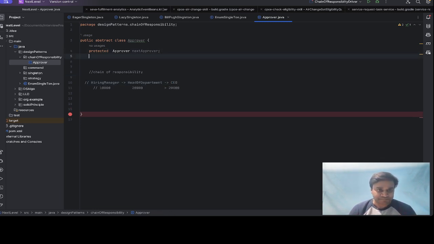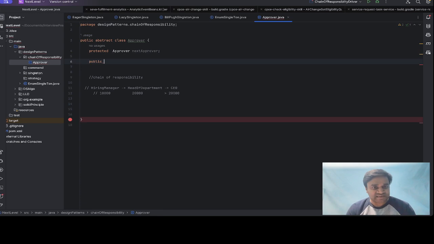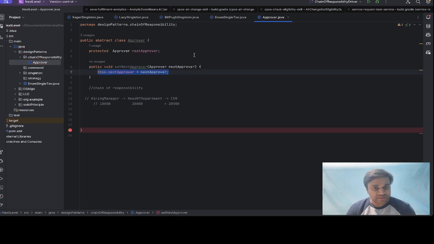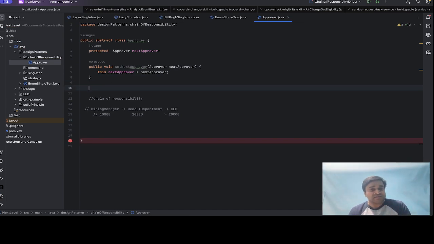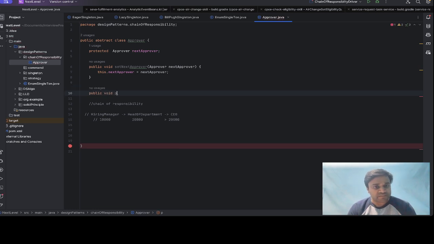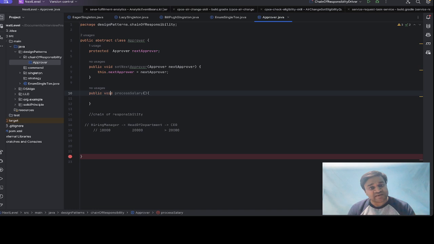So let's set this, public set. Okay, so next approver is set. Okay, so there will be one method, public void processSalary. Okay, in processSalary, we will pass int amount.